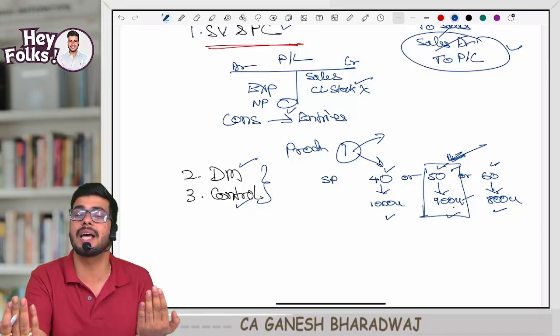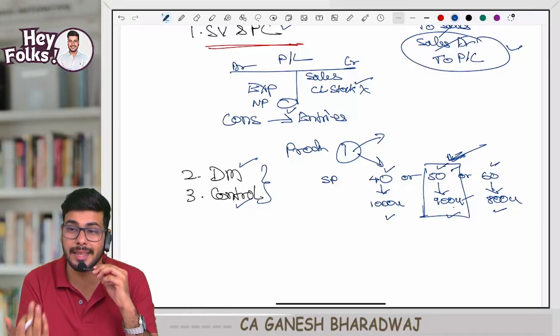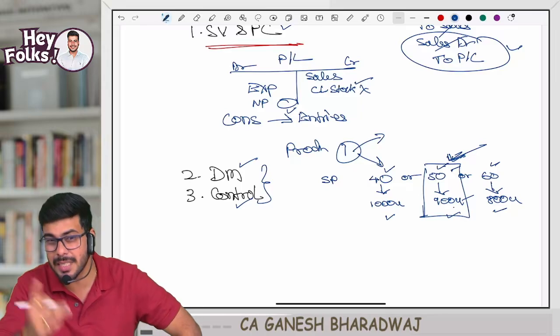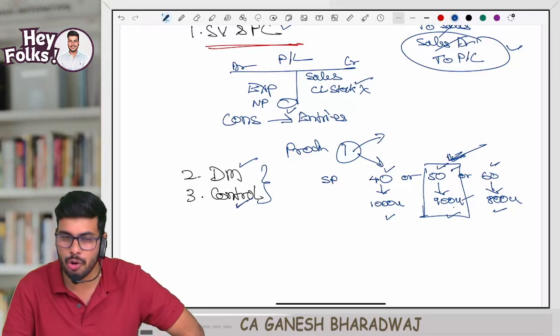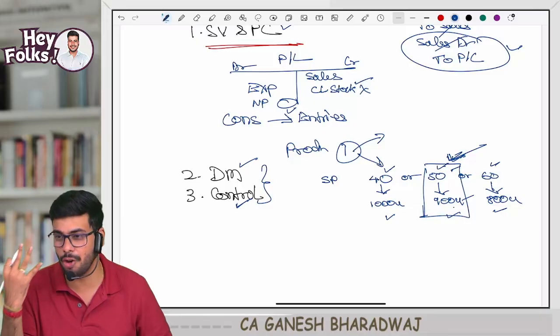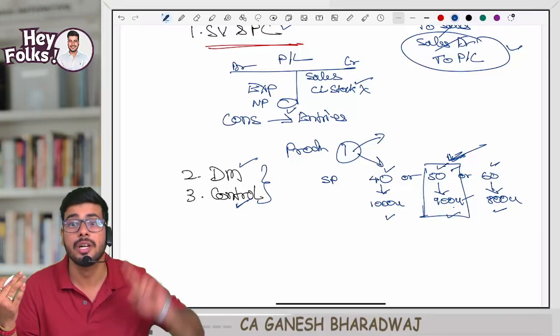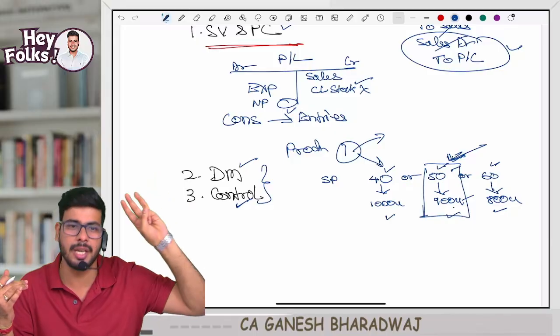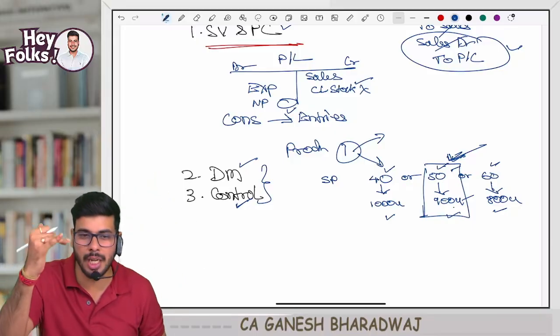I compare the actuals with the standard, and then I actually do the corrective action. Clear with this, guys? This process is called as what? Controlling. Clear with this, guys? So our subject deals with three objectives. What are the three objectives, everyone? Stock valuation, profit computation, decision making, and control. So what are the three objectives?